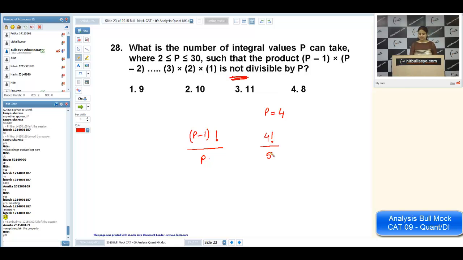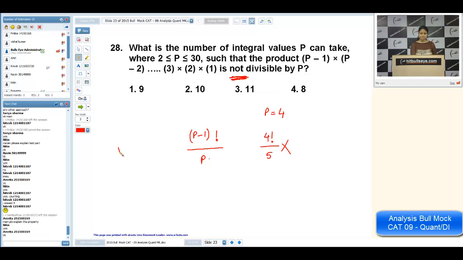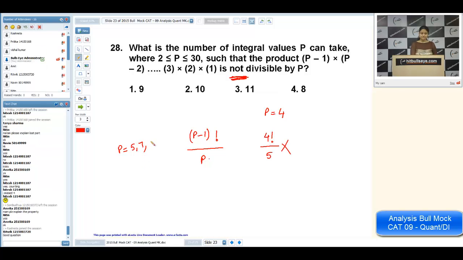That was the key in this question. Since 4 factorial is not divisible by 5, so P is equal to 5. That is a permissible value. Similarly, 7. Similarly, we can see 2 and so on.